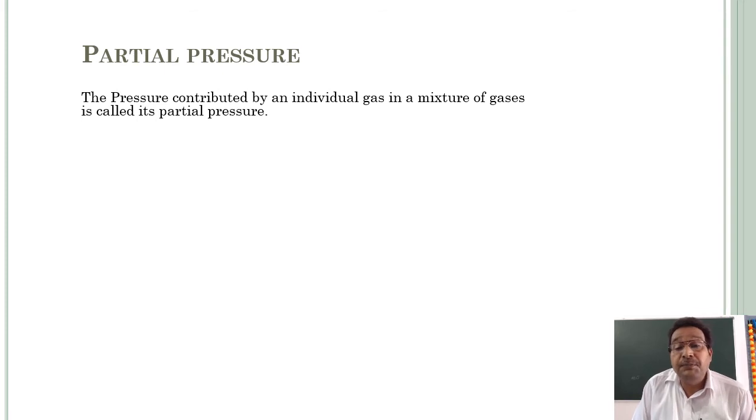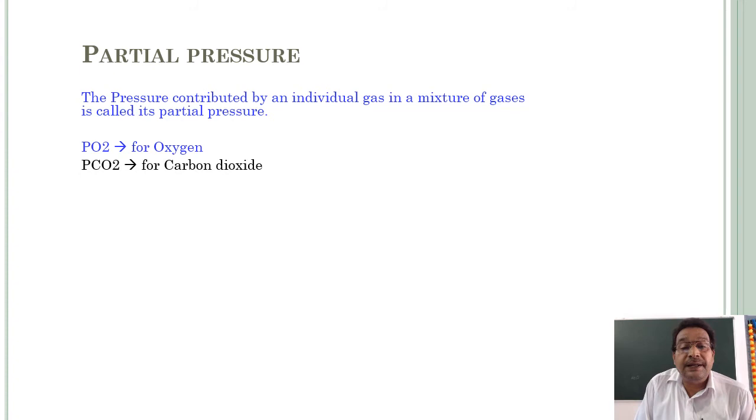The pressure contributed by an individual gas in a mixture of gases is called its partial pressure. The partial pressure of oxygen is PO2, and similarly, the partial pressure of carbon dioxide is PCO2.